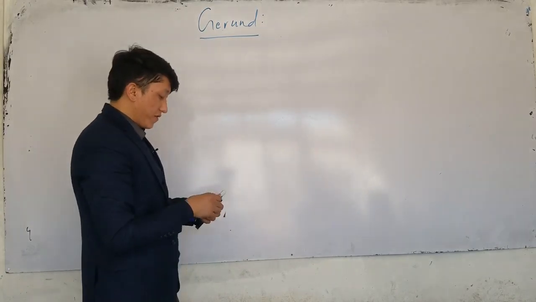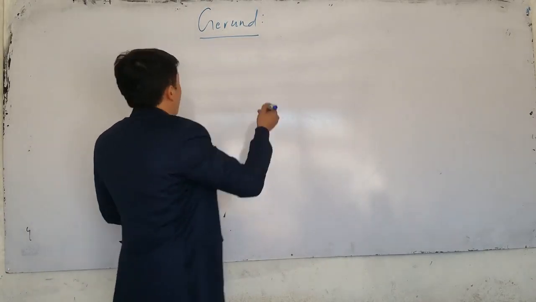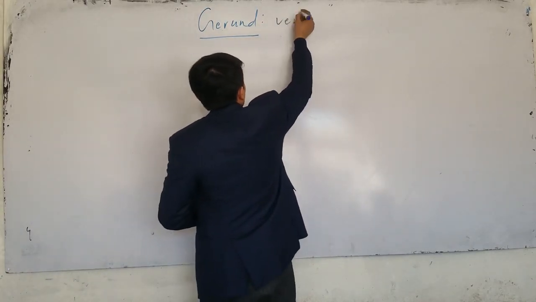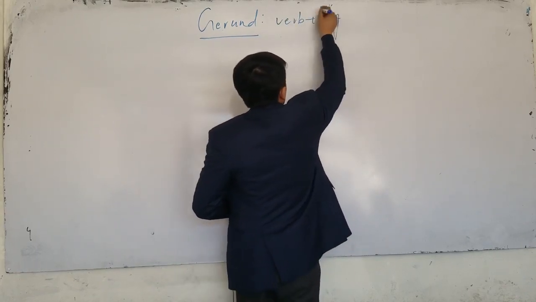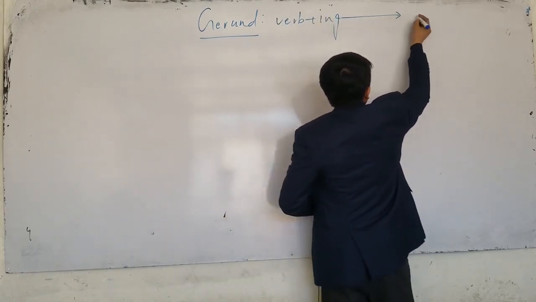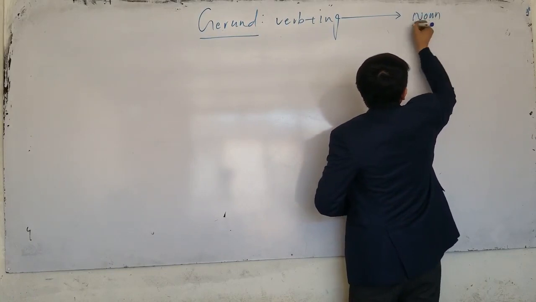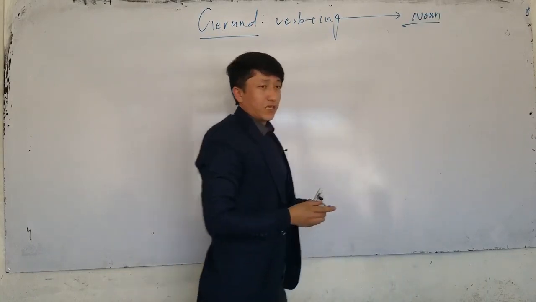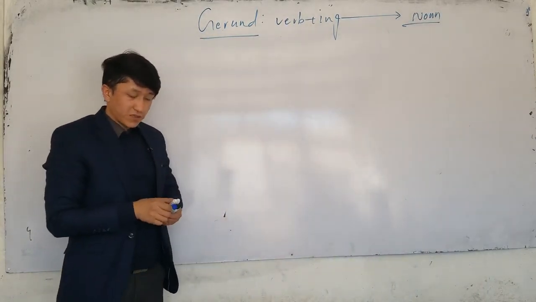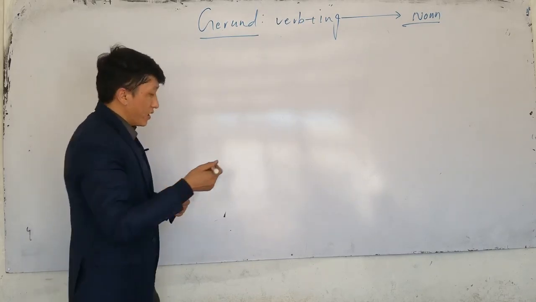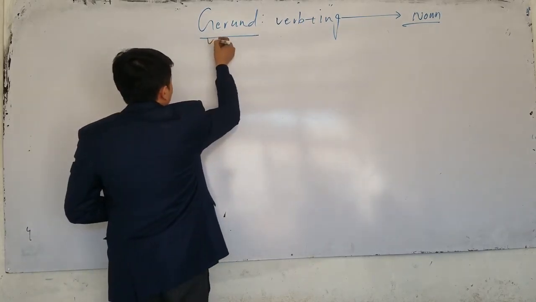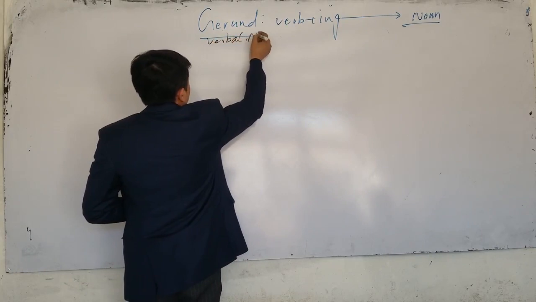Gerund is the ing form of the verb that functions as a noun. If I have verb plus what? Ing. And if this verb ing works as a noun, we can call this gerund. So remember, gerund is the ing form of the verb that works as a noun. Gerund is also called verbal noun.